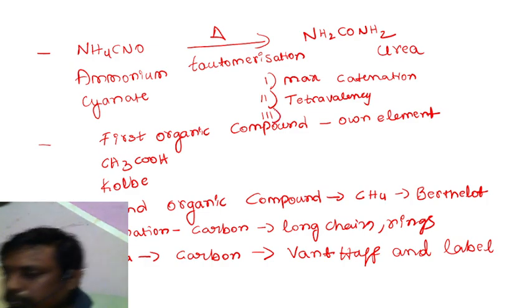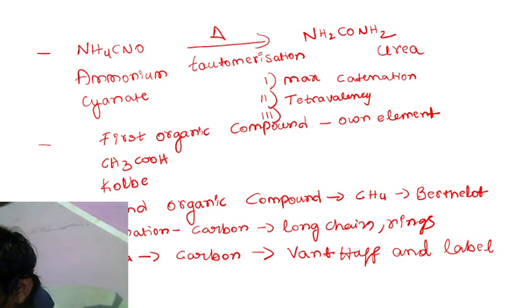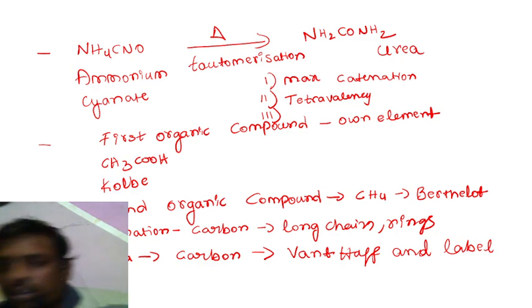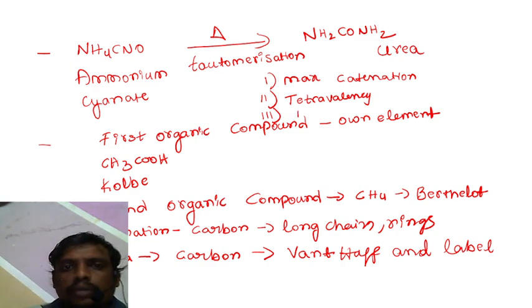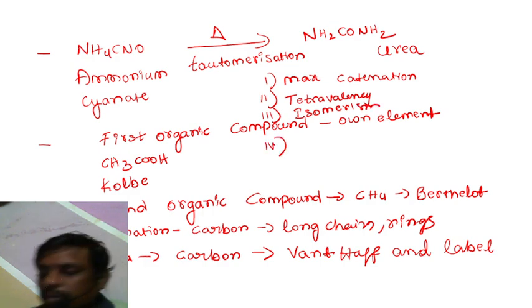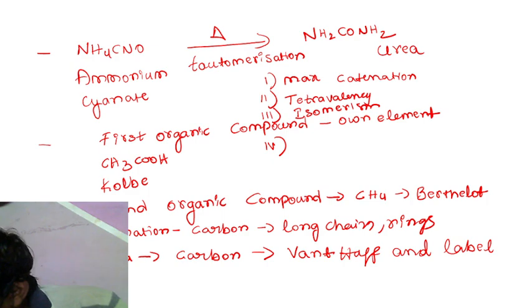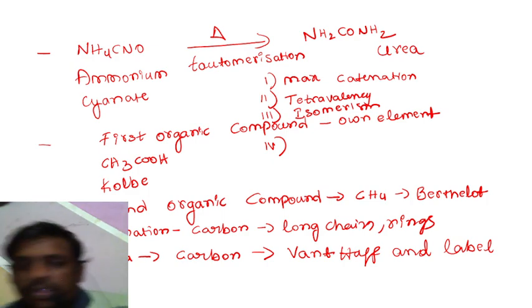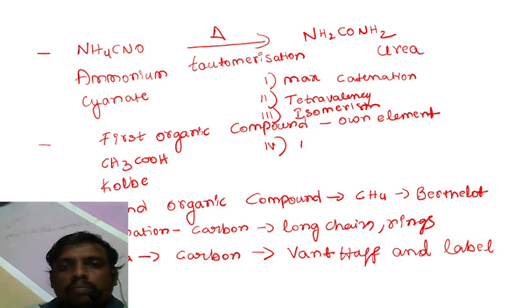At the same time, carbon generally undergoes isomerization. What do you mean by isomerism? We are going to learn that in the further coming topics. It has a great capacity for isomerization and a tendency to form multiple bonds. Carbon can form multiple bonds with different elements.